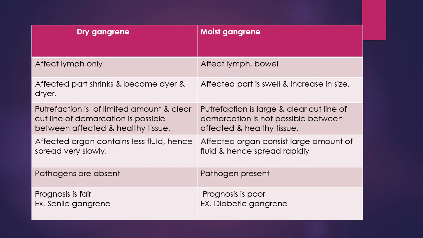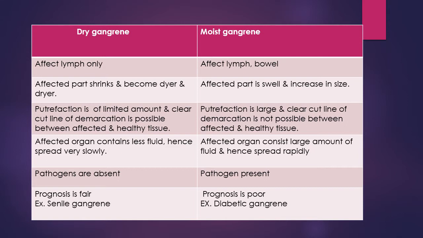In dry gangrene, putrefaction is of limited amount and a clear-cut line of demarcation is possible between affected and healthy tissue. And it is totally opposite from moist gangrene. Putrefaction is large and a clear-cut line of demarcation is not possible between affected and healthy tissue. In dry gangrene, the affected organ contains less fluid, hence it spreads very slowly. In moist gangrene, the affected organ consists of a large amount of fluid and hence spreads rapidly.